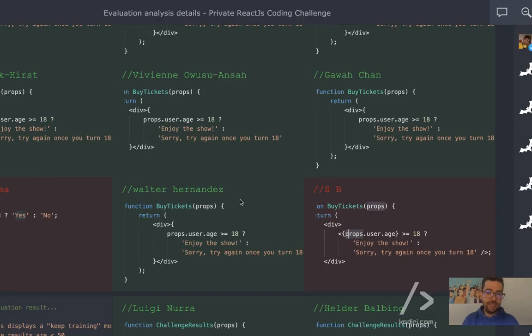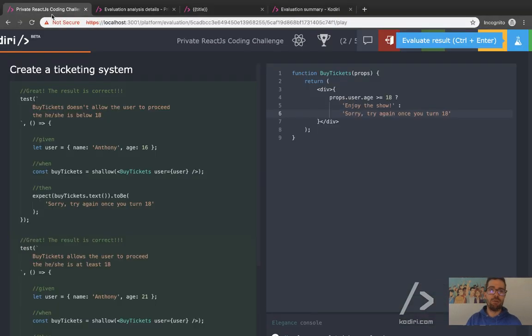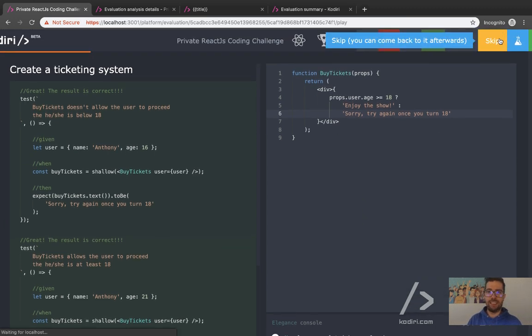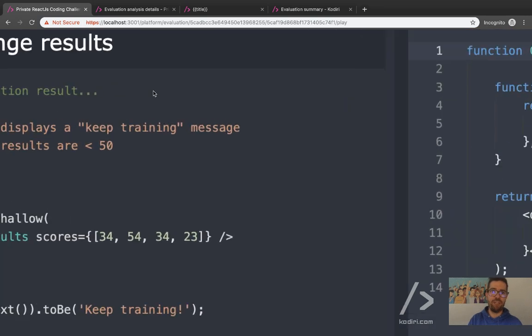Did our solution work or not? I don't know. Yes, it did work, yeah, and no issues at all. So let's move to question number 3.